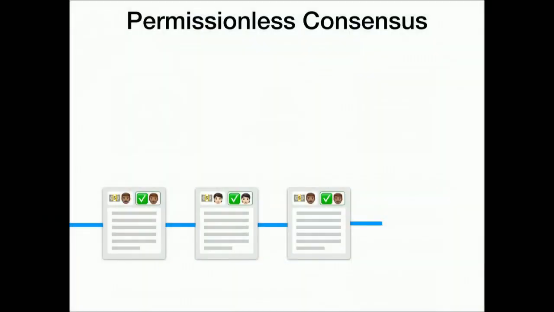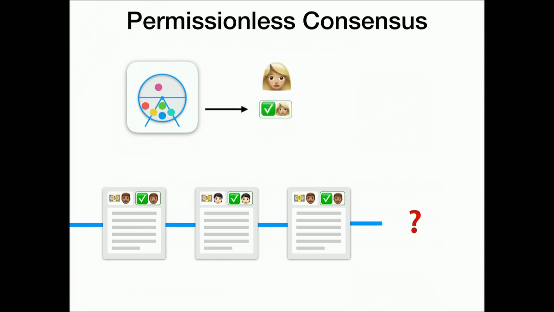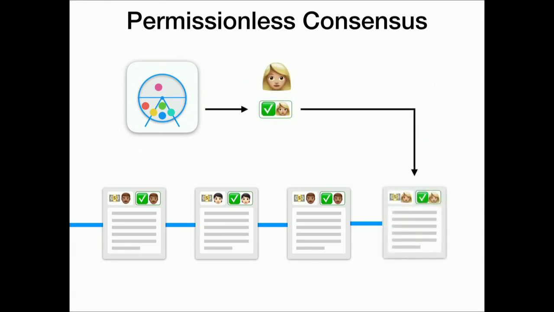So if we talk about proof of stake, we should first talk about permissionless consensus. If it's about blockchains, that's the question of how can you actually extend this chain. And this is often done using a lottery. The idea is we have this lottery which gives the winner the right to actually make a new block. Now if you say, well, wait, lottery? What I mean by lottery is the following.